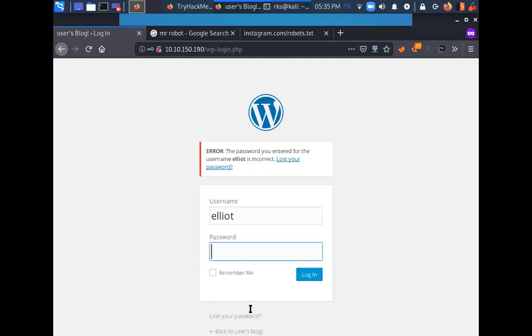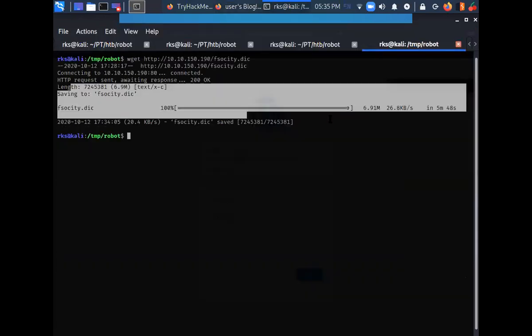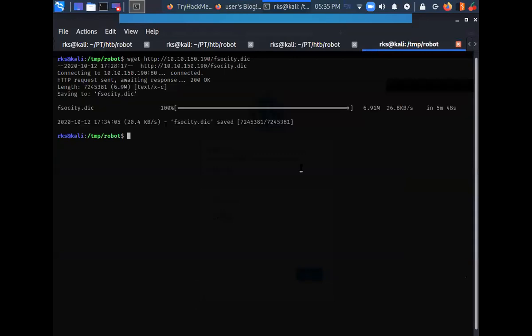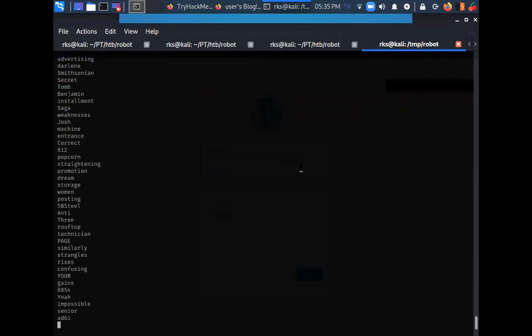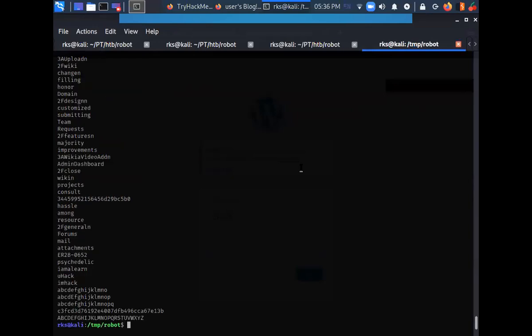Let's try to read this file, the file that I downloaded from robots.txt. When I tried to read this file, I can see a whole lot of words in there.